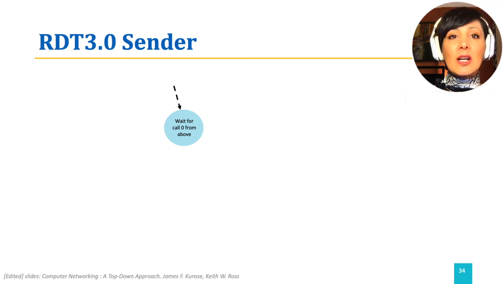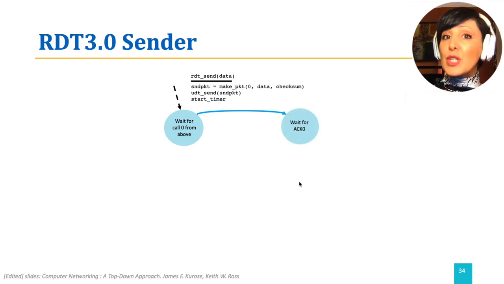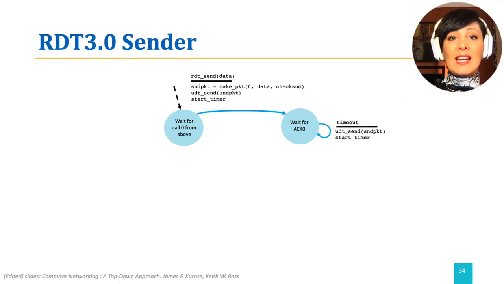After receiving the call with the data from the upper layer, the sender makes the packet with sequence number 0, sends it using udt_send, starts the timer, and transitions to the state waiting for acknowledgement. If the wait becomes too long and reaches the timeout of the sent packet, the same packet will be sent again and the timer is reset.